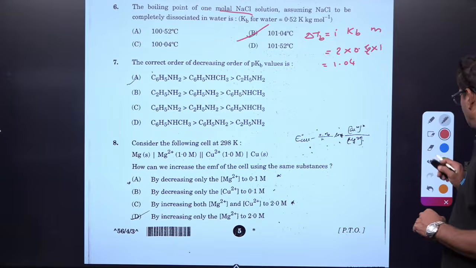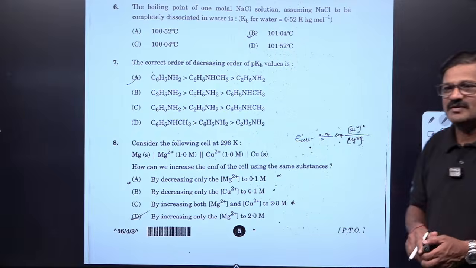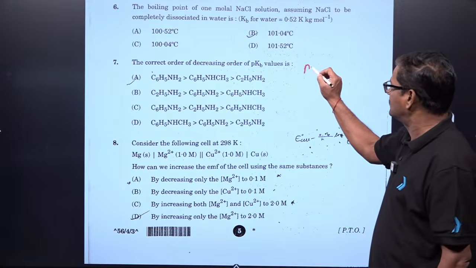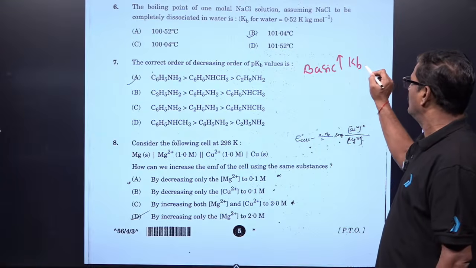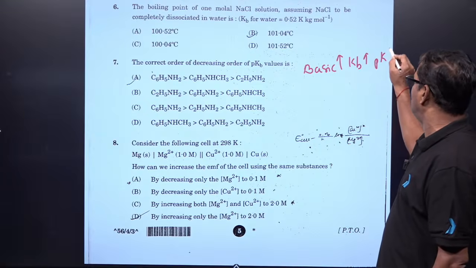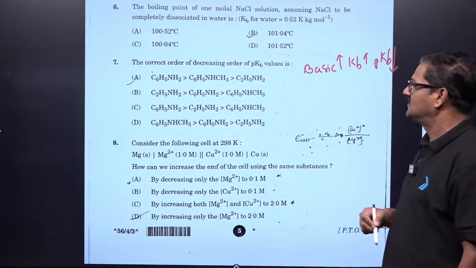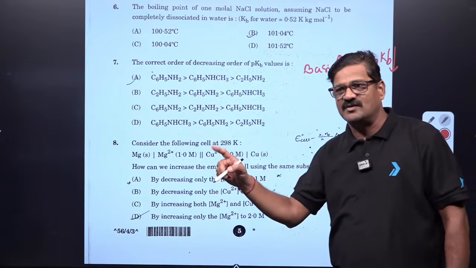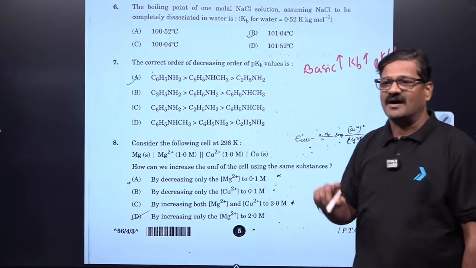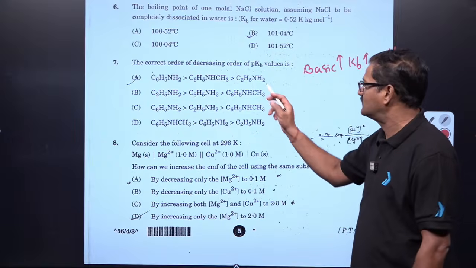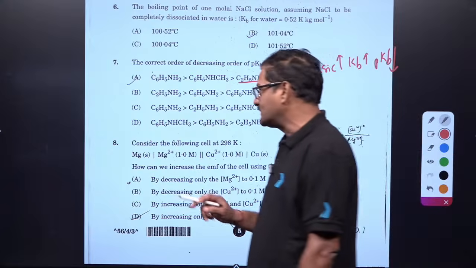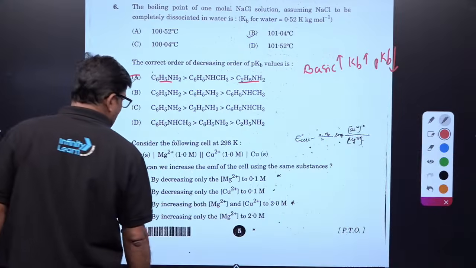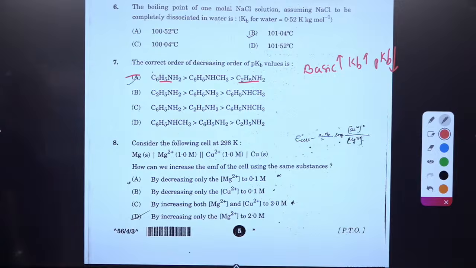The correct order of decreasing pKb values. As basic strength increases, Kb value increases and pKb value decreases. So the lowest pKb value is the highest basic. Alkyl amines are going to be highest basic here, and aryl amines are going to be lowest basic here. So option A is the correct one.